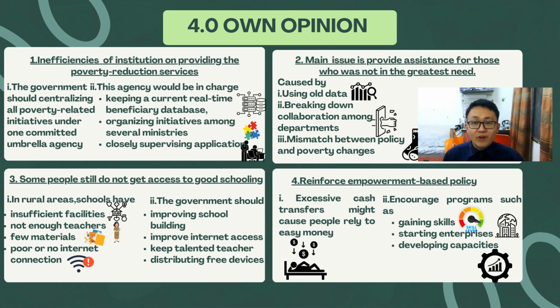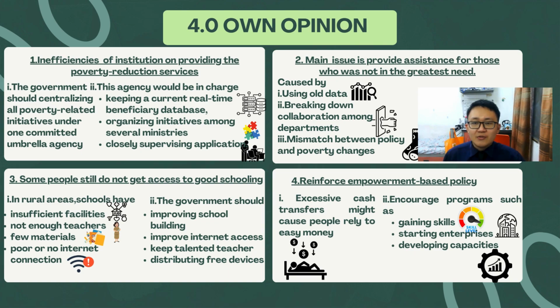I want to continue with 4.0, which is my own opinion. First, there are inefficiencies of institutions in providing poverty reduction services. The government should centralize all poverty-related initiatives under one committed umbrella agency. This agency would be in charge of keeping a current real-time beneficiary database, organizing initiatives among several ministries, and closely supervising application. The main issue is that assistance is provided to those who are not in the greatest need. It is caused by using old data, breaking down of collaborations among departments, and mismatch between policies and policy changes.